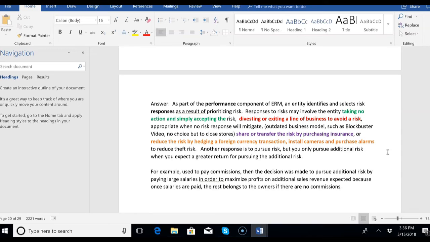But if you make a decision to pursue additional risk by paying large salaries in order to maximize profits on additional sales revenue, you might do that because once salaries are paid, if you think sales are going to go way up, then the rest of the income belongs to the owners if there's no commissions. Once you pay the salaries, that's a fixed cost, the rest would belong to the owners.